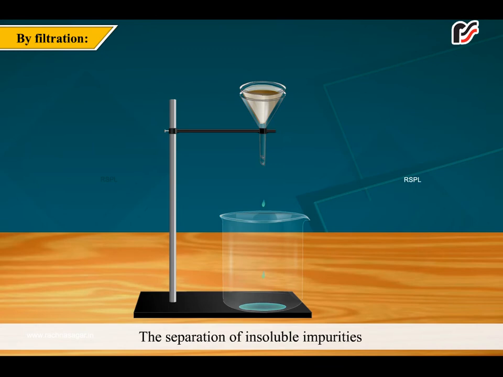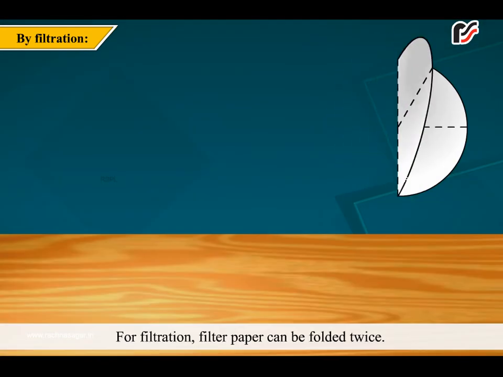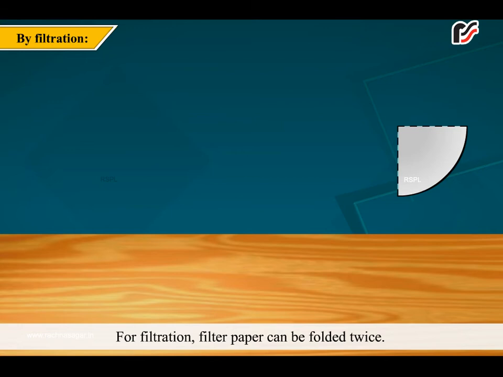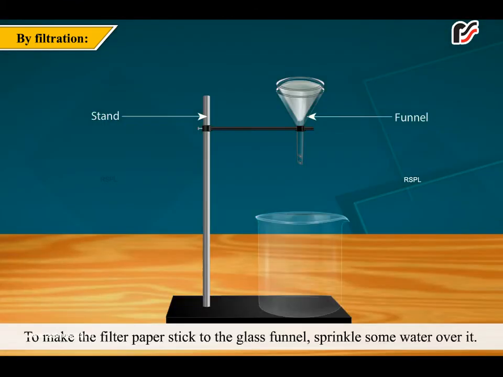The separation of insoluble impurities with the help of filter paper or filtering medium is known as filtration. For filtration, filter paper can be folded twice, open one part to get a cone shape, and fit this cone in a glass funnel. To make the filter paper stick to the glass funnel, sprinkle some water over it.